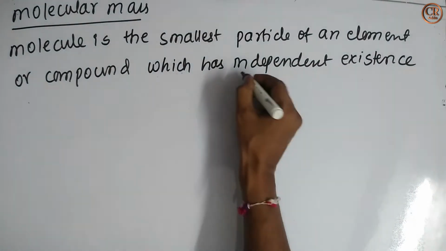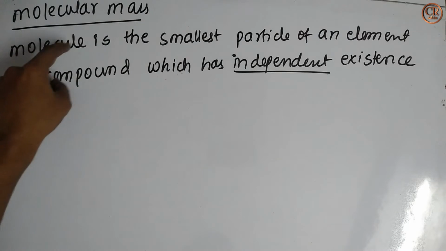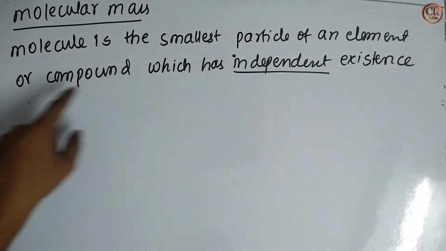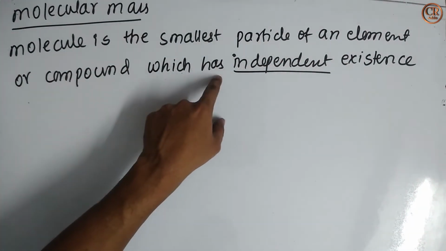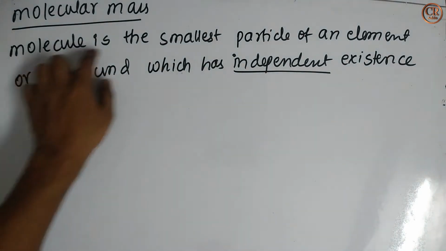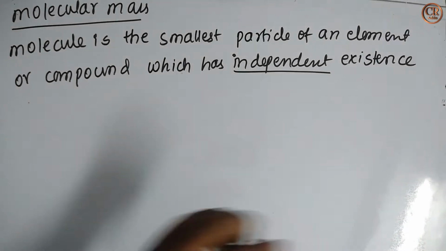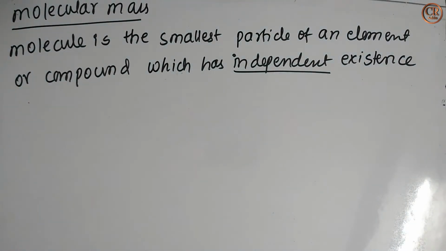So here this is a very important point: independent existence. An atom is the smallest particle of an element or compound which does not exist independently. But the molecule definition is that it is the smallest particle of an element or compound which has independent existence.